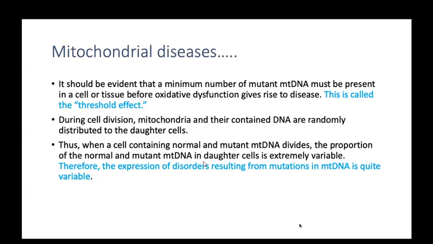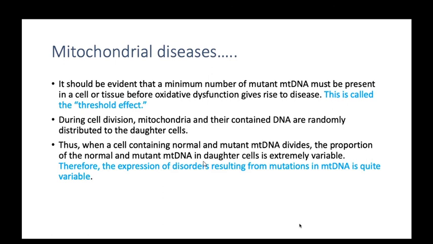During cell division, mitochondria and their contained DNA are randomly distributed to the daughter cells, due to the cytoplasm. Thus, when cells containing normal and mutant mitochondrial DNA divide, the proportion of normal and mutant mitochondrial DNA in daughter cells is extremely variable. Therefore, the expression of the disorder resulting from the mutant mitochondrial DNA is quite variable. Their presentation and their passing from one progeny to the other is variable. So, the disease presentation is also very variable.